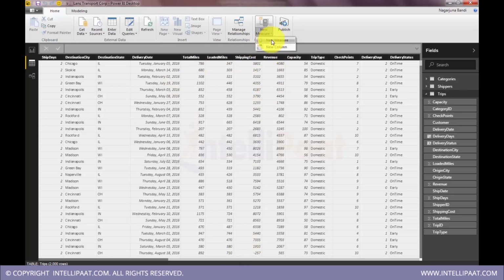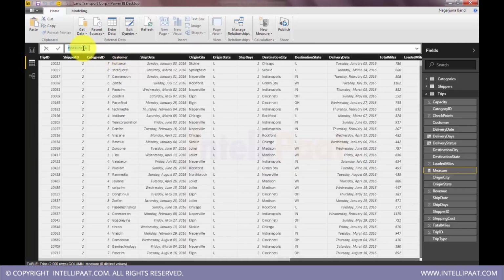Let's do it. Let's create one measure. I will be creating a measure to bring revenue per load. So how much revenue is being generated per load.